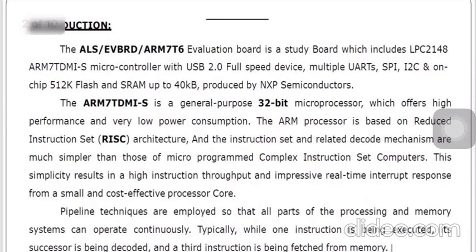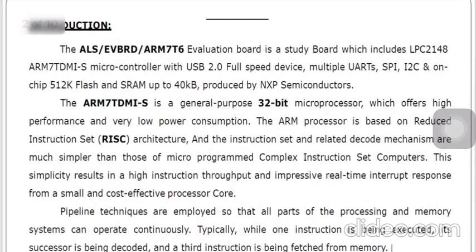So we know that we are having a microcontroller with a flash memory. Every time we want to try some different program, we should be able to dump that program, and even erase it and dump another program. That's why we have this 512K of flash memory, and static RAM of 40 KB is provided, produced by NXP Semiconductors.